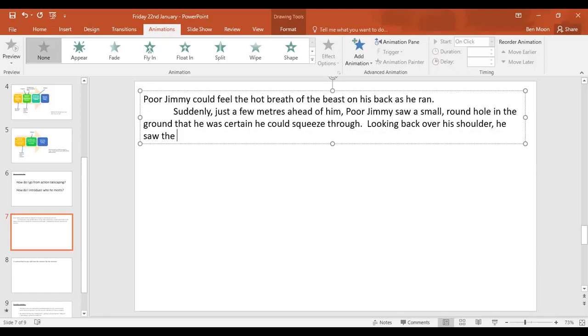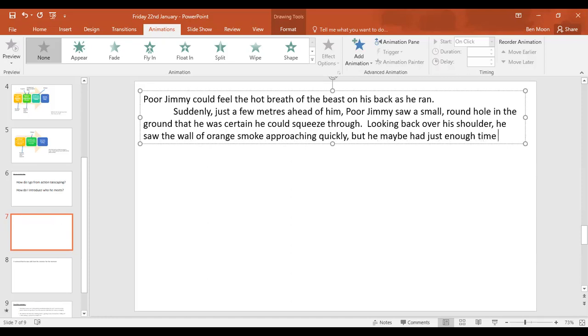So looking back over his shoulder, he saw the, so he's not going to see the beast, is he? He's going to see the smoke. He saw the, it's just loads of orange smoke. So what's it going to look like? He can't say he saw loads of orange smoke. He saw the wall. It's like a wall, I think. He saw the wall of orange smoke approaching quickly.